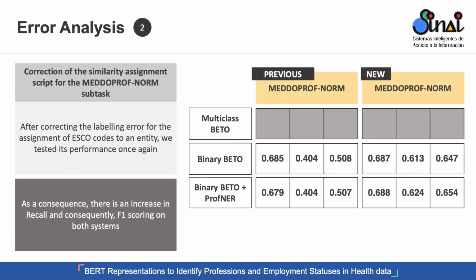To fix this error, we decided to add the term STID to those codes that lack it, and then we ran an experiment with the same data that was submitted using the evaluation script that we mentioned before. This led to a significant increase in precision, recall, and consequently F1 score, as can be seen in these tables.